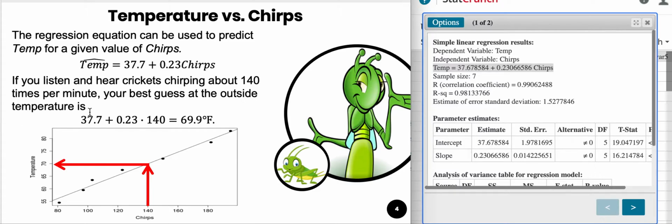And so if we were to estimate the temperature based upon hearing 140 chirps per minute, we just simply use the regression line, plug in the 140, and we get approximately 70 degrees Fahrenheit. So the question is, how reliable might that be?